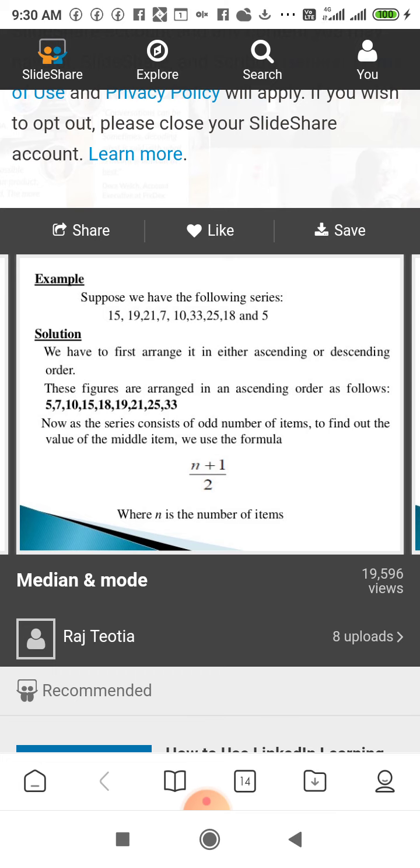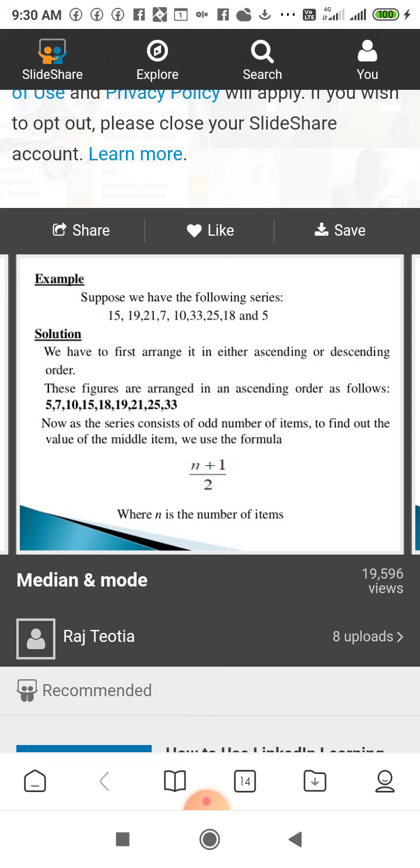Suppose we have the following series: 15, 19, 21, 7, 10, 33, 25, 18 and 5. Here 1, 2, 3, 4, 5, 6, 7, 8, 9. The number of data is 9, so 9 is an odd number. First of all we have to arrange the data in ascending order of magnitude: 5, 7, 10, 15, 18, 19, 21, 25 and 33.